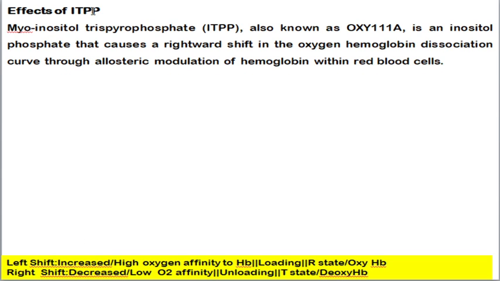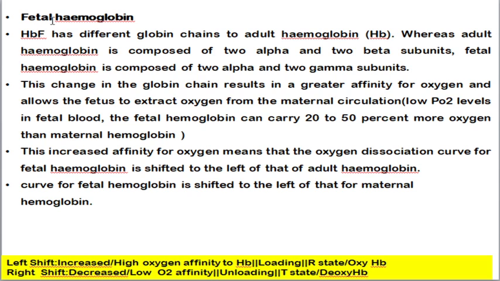Next thing is the effect of ITPP. Myo-inositol trispyrophosphate is also called OXY-111A. It is an inositol phosphate. If this is present, then it will make the oxygen dissociation curve shift in the right direction. That is, it will shift the oxygen hemoglobin dissociation curve by allosteric modulation of hemoglobin in the red blood cells. Okay. Next, the fetal hemoglobin.